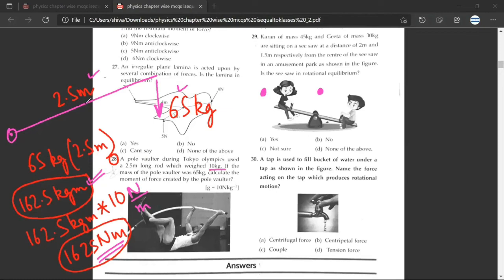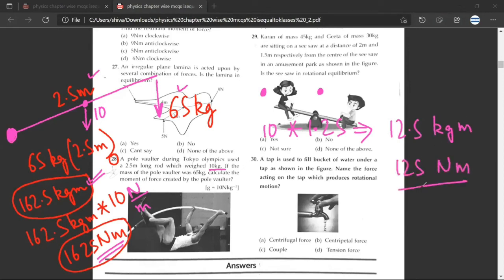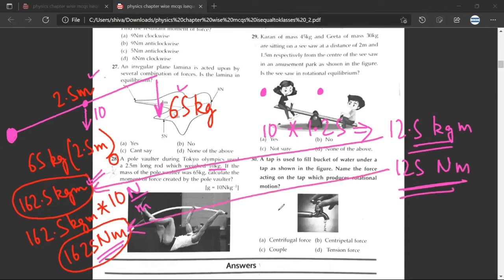Another way of looking at this question is that this mass would also be acting here. Have you understood what I've said? Yes, sir. So we need to add a factor of 10 into 1.25 here, because I'm taking the fulcrum here. So 10 into 1.25 should also be added, which is equal to 12.5 kg meter or 125 Newton meter. So this should be added to here, and this should be added to here. Have you understood? Yes, sir.